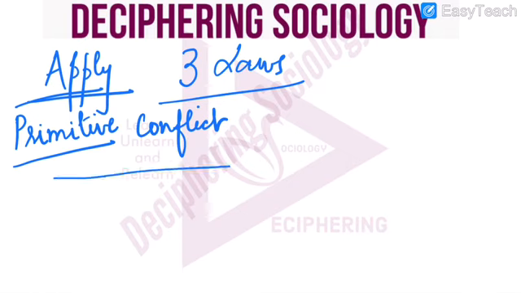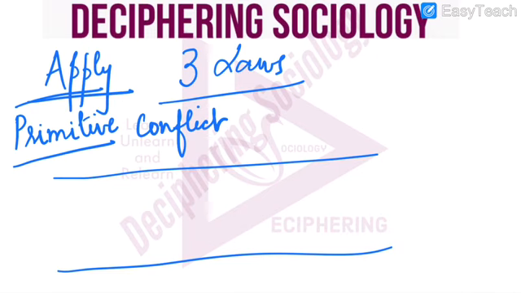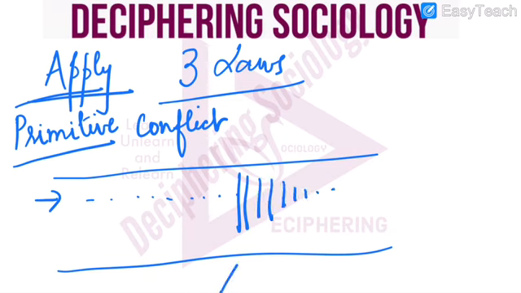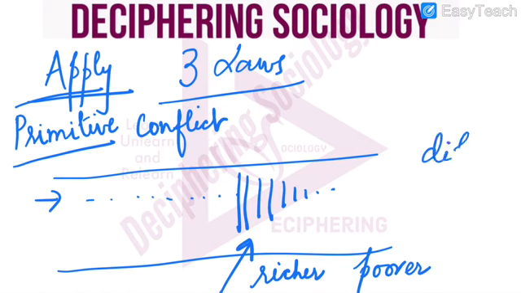However, let's say this is the primitive stage. In the initial stage, everything was going on very smoothly, but gradually what happened? Some families started getting richer. Other families started getting poorer. So differences started coming up.